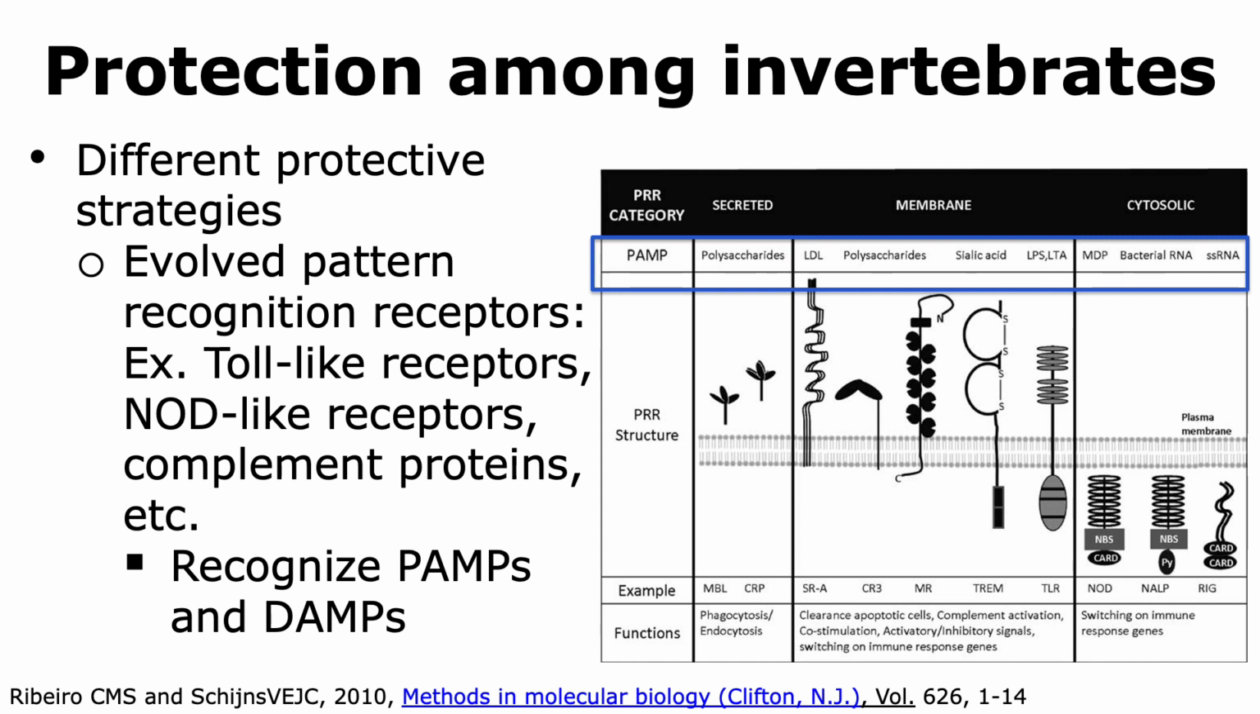In addition to pathogen-associated molecular patterns, there are pattern recognition receptors that are also able to sense damage-associated molecular patterns, which are basically injured host cells or host tissues.